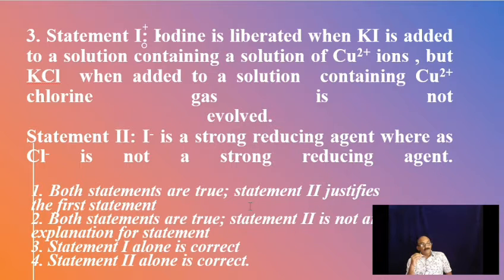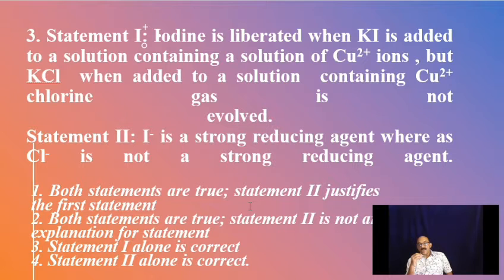Iodide becomes iodine by copper ion. Copper ion can oxidize iodide to iodine. But if instead you add KCl to copper sulfate, there is no reaction. It's a fact. So statement 1 is correct.